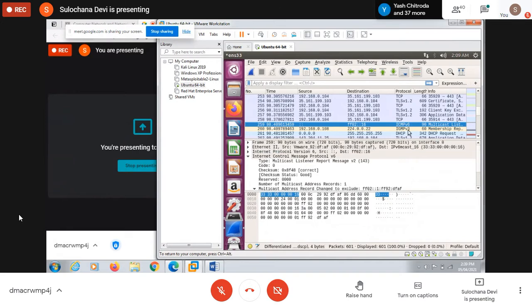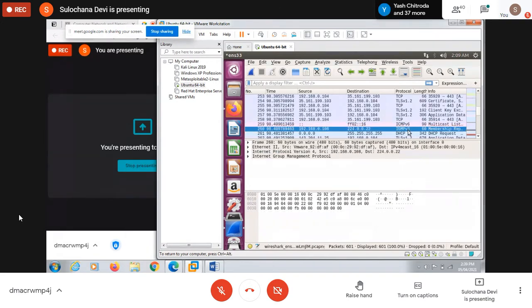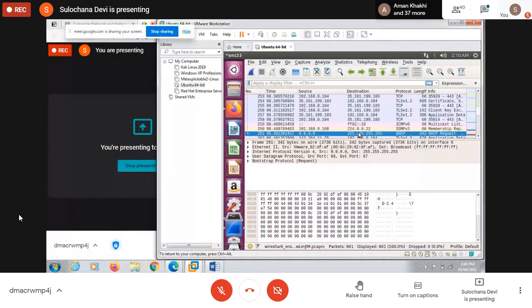Then IGMP is used for group management for membership requests. So here you can see the content of IGMP. If you are not understanding these contents now, you can open the header format of this IGMP, and from that header you will be able to find out what these different values are. Okay, so this is DHCP. For DHCP we generally use the bootstrap protocol. So this is the bootstrap or DHCP header format content.